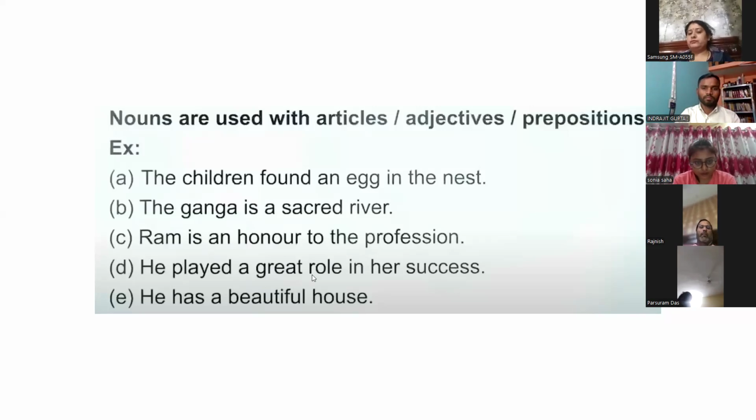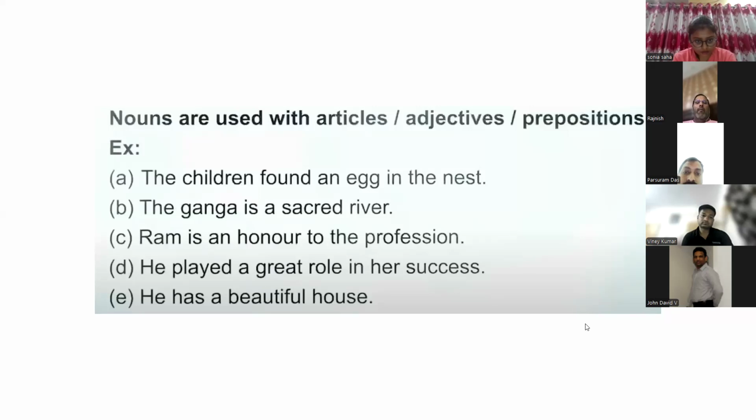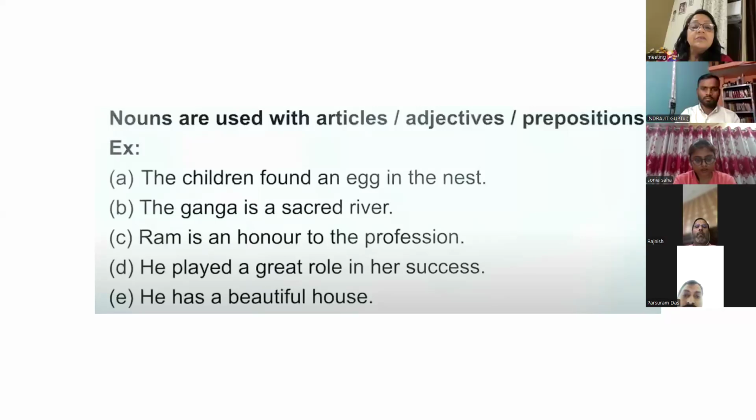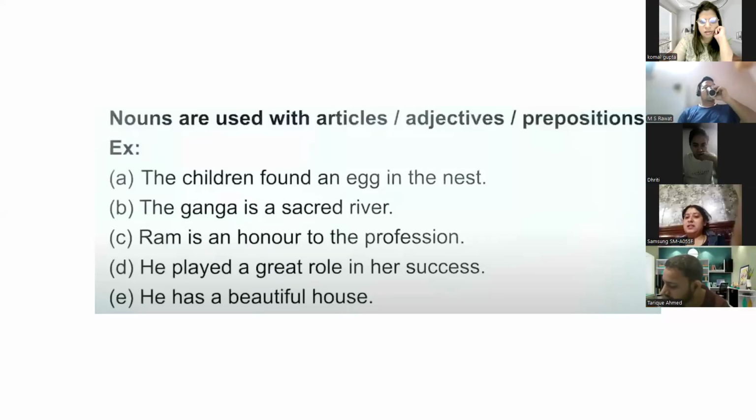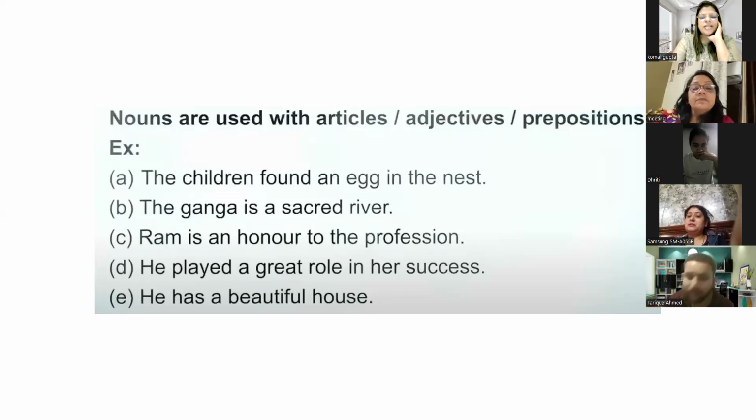Sangeeta, number three: "Ram is an honor to the profession." Ram is a noun. Is an honor, honor is an adjective of profession? Why is honor an adjective? Let her also speak. Sangeeta, why is honor an adjective?